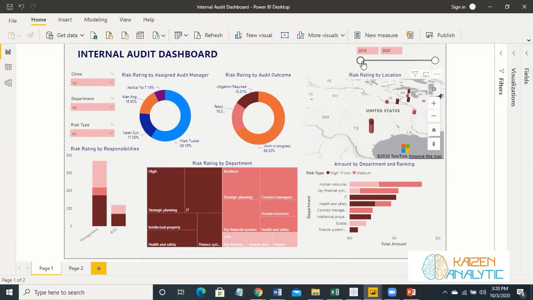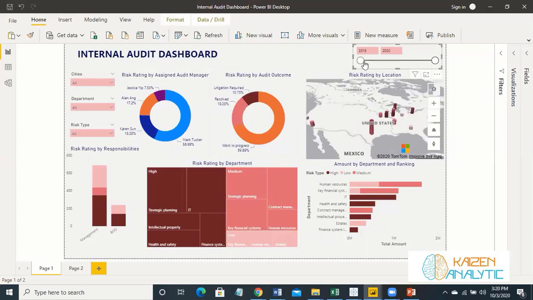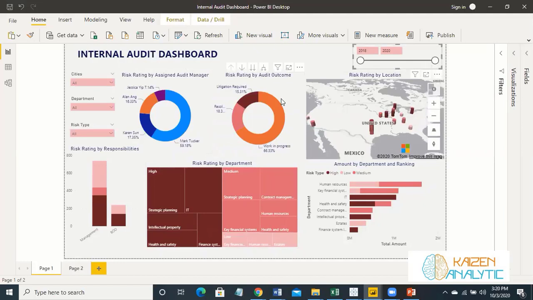So you can slice and dice according to years. And also you can slice and dice according to the risk rating, by audit manager, by audit outcome, by responsibility, by departments, and even by departments and ranking.